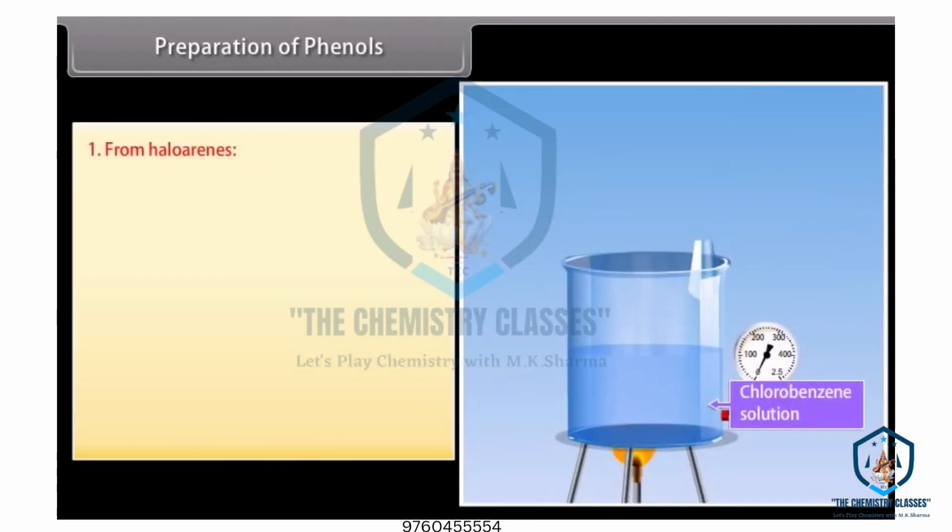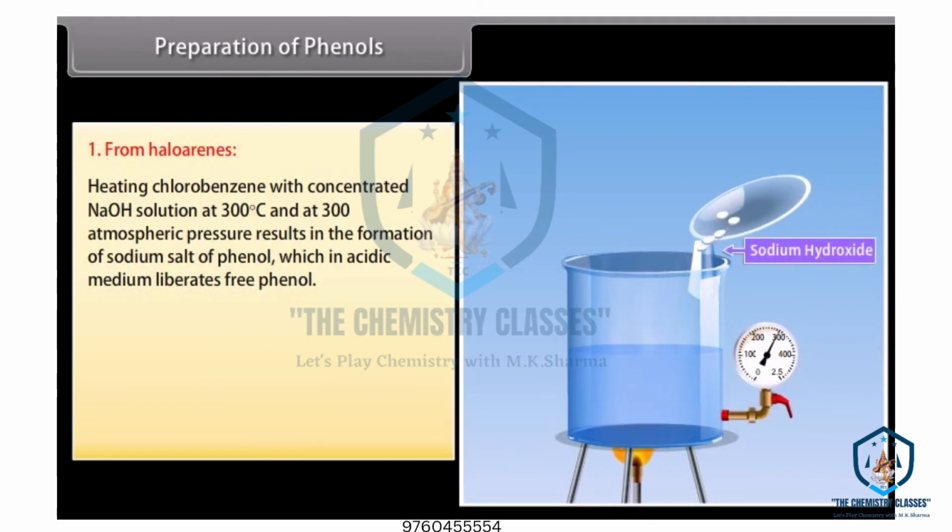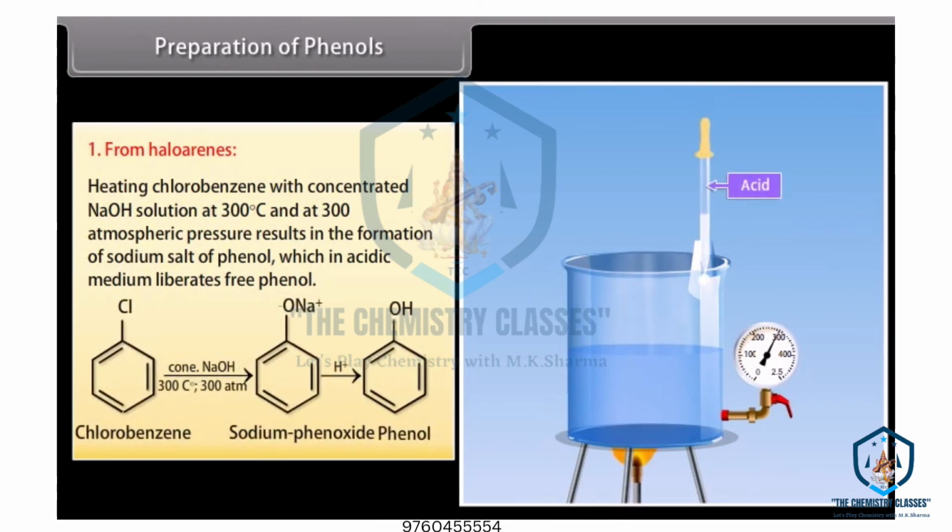Preparation of phenols. From haloarenes. Heating chlorobenzene with concentrated sodium hydroxide solution at 300 degrees Celsius and 300 atmospheric pressure results in the formation of sodium salt of phenol, which in acidic medium liberates free phenol. Concentrated NaOH mixed with chlorobenzene at 300 degrees Celsius and 300 atmospheric pressure forms sodium phenoxide, and then by providing an acidic medium, it gives phenol.